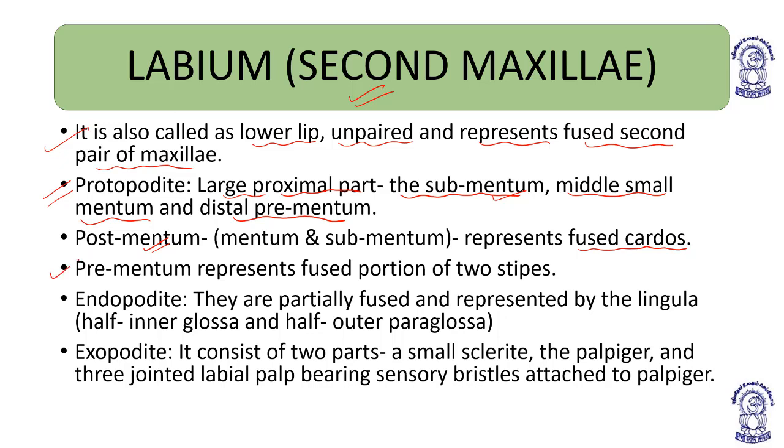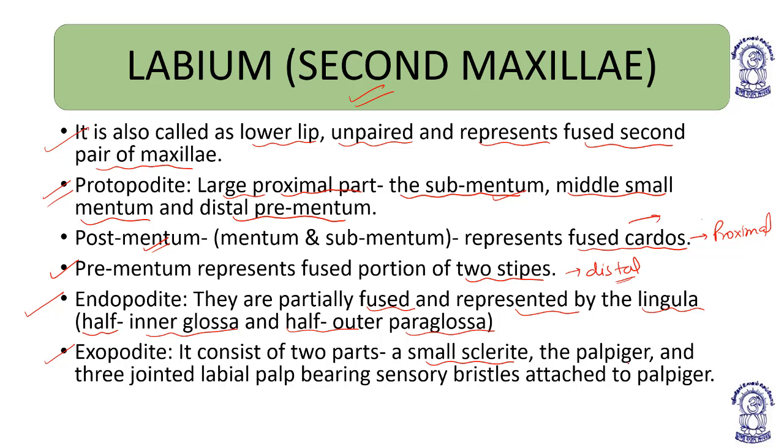Then the prementum represents the fused portion of the two stipes. Stipes were the distal part. So the fused cardos, the proximal part, are the mentum and submentum, and the stipes, the distal part, form the prementum. The endopodites are partially fused and represented by the lingula. The lingula has two halves: the inner half is the glossa and the outer half is known as the paraglossa.